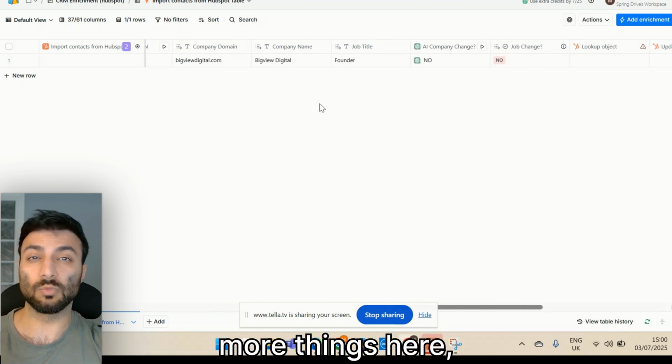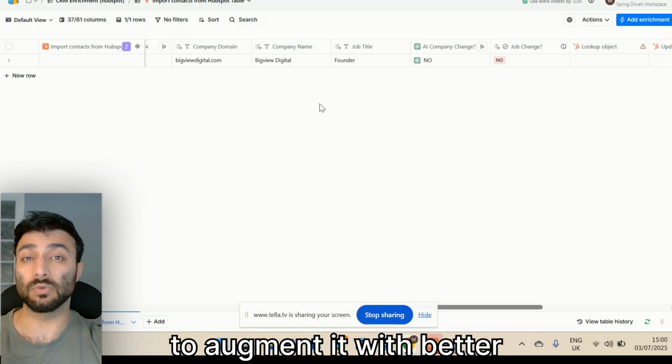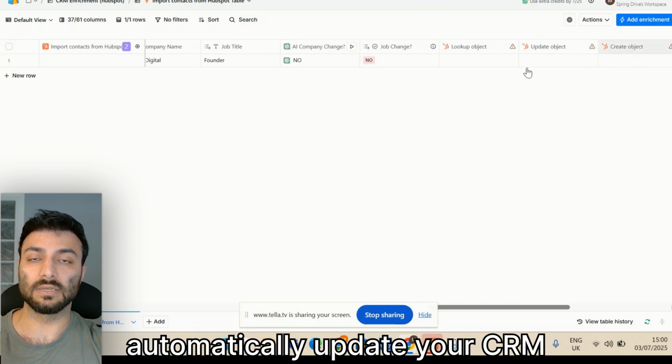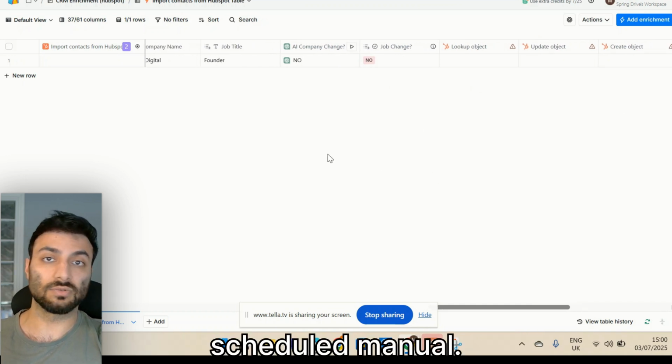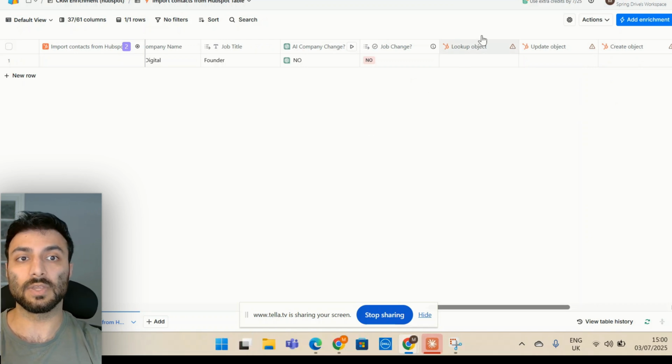Obviously, we could add loads more things here, loads more waterfalls to make it more accurate, more relevant, to augment it with better intelligence, and then immediately automatically update your CRM. And you can run that scheduled whenever you'd like as well.